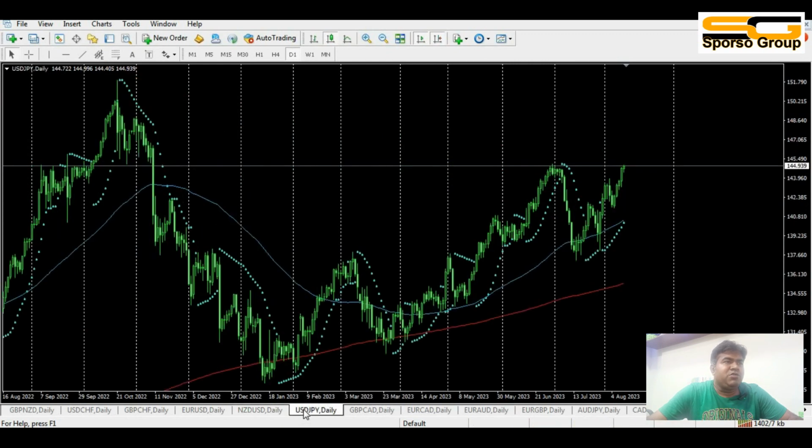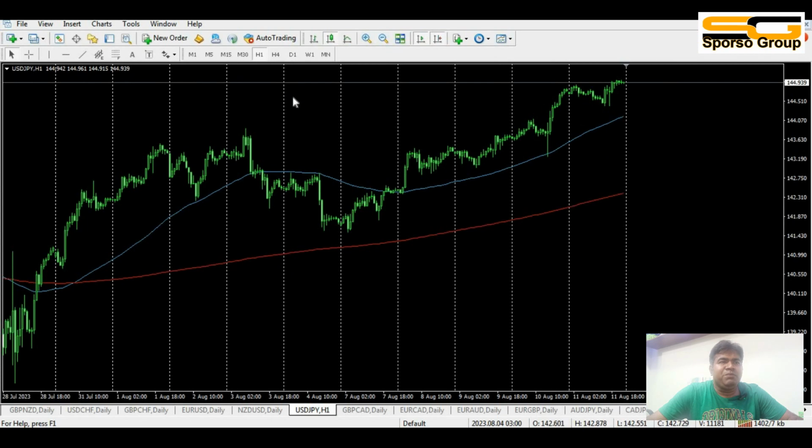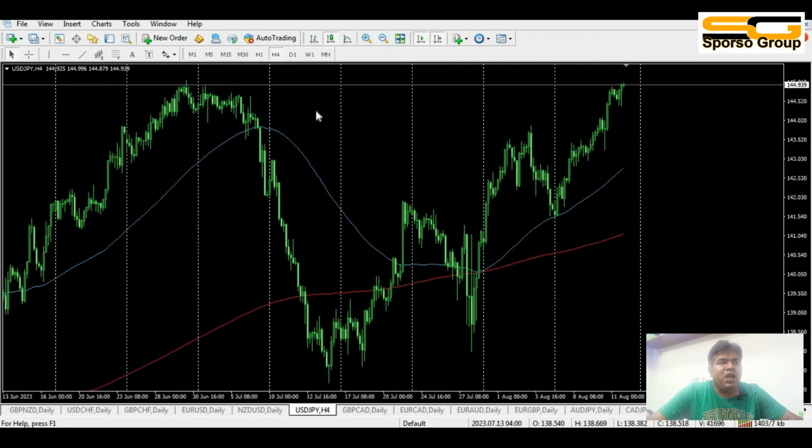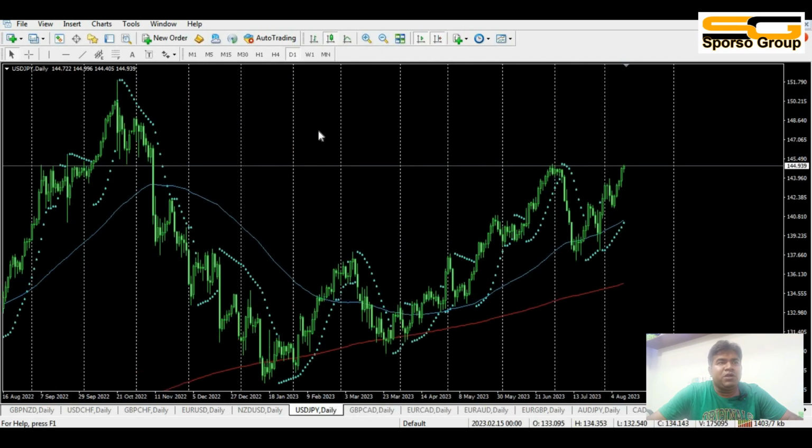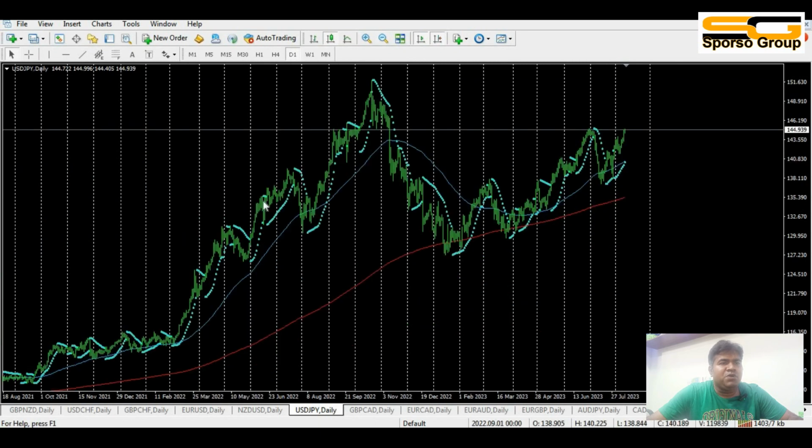USD JPY: the 1 hour chart is uptrend, the 4 hour chart is uptrend, and the day chart is uptrend. Long term, it was an uptrend. I hope it will continue to be weak for JPY. USD JPY also looks up for next week, long.